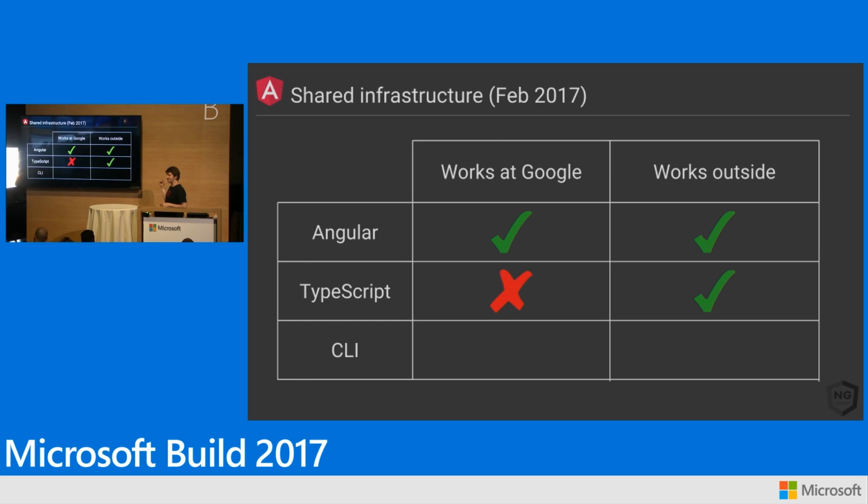This is the one that surprises people a little bit. So we've been doing TypeScript, and you've been hearing us talk about TypeScript for probably 2 years now. But up until February, we actually weren't allowed to use TypeScript kind of widely at Google. So we made this big bet that we thought, OK, definitely we like it on the Angular team. And so we're going to kind of go through this process, which I'll talk about in a second.